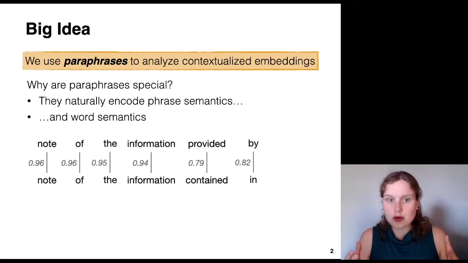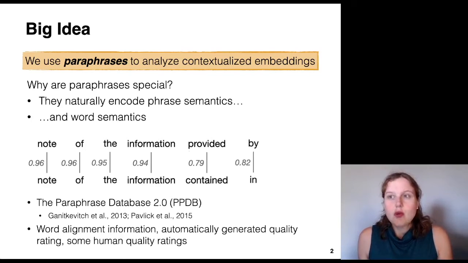So the first four words, which are the same words in the same order, have very high cosine similarity. When you get to provided and contained, you can see that they're aligned in the phrases, but they have slightly lower cosine similarity, most likely because they're different words, even though they express the same idea. So this is something unique that you get with paraphrase data that you don't get with all other sorts of data.